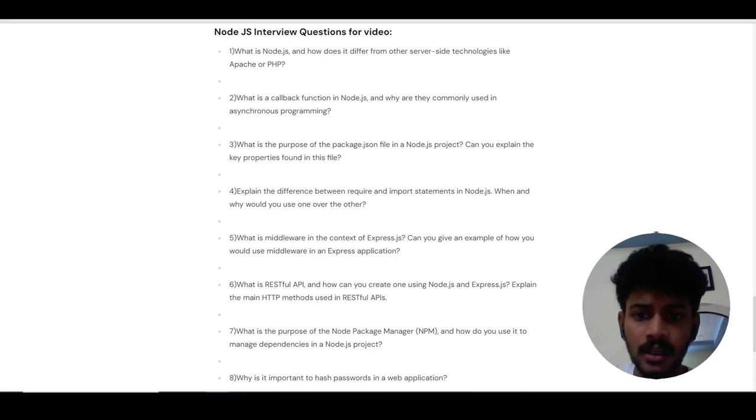The next question: what is middleware in the context of Express.js? Can you give an example of how you would use middleware in an Express application? So middleware functions are functions that allow us to execute code in between receiving a request and sending a response.